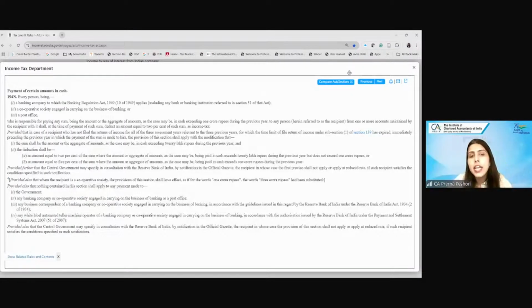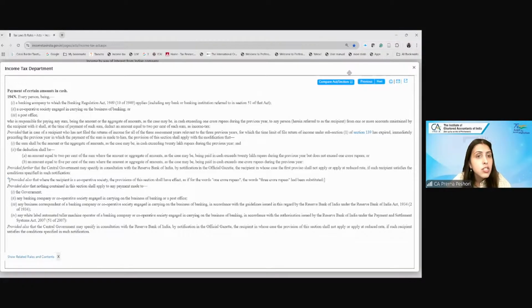What it says is that every person who is a banking company, cooperative society which is a cooperative bank, or a post office, when it is paying cash over ₹1 crore to any person from one or more accounts maintained by the account holder with that bank, shall at the time of payment deduct an amount equal to 2% of the sum. So on the cash withdrawal, the TDS will be 2%. The timing of the deduction will be at the time of withdrawal of the amount.